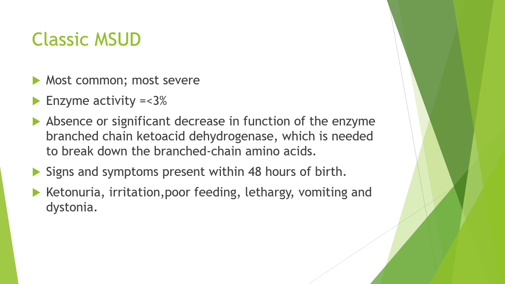Classic MSUD. It is the most severe and common form of maple syrup urine disease. Here the enzyme activity is less than 3%. This condition arises due to the absence or significant decrease in the function of the enzyme branched-chain ketoacid dehydrogenase. This enzyme plays an important role in the breakdown of branched-chain amino acids. Signs and symptoms are seen within 48 hours of birth. Symptoms include ketonuria, irritation, poor feeding, lethargy, vomiting, and dystonia.